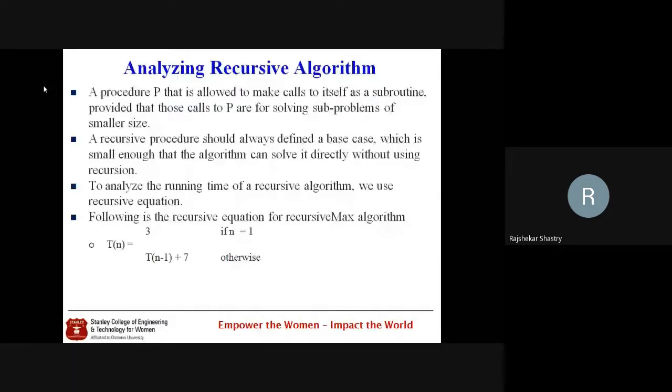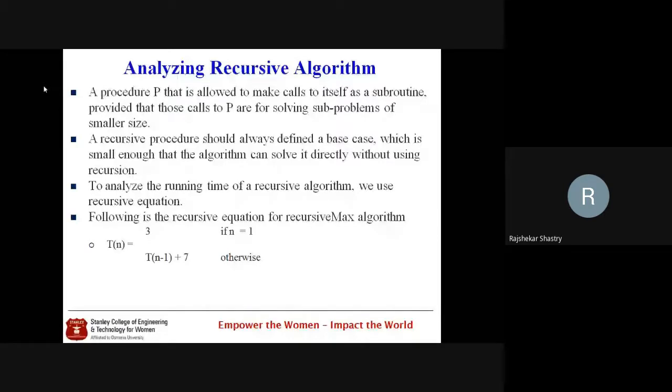Simplest is the substitution method. We go on substituting the n value until it reaches a base case. Once it reaches base case 1, if n minus 1 becomes 1, there we directly replace that value with 3. With the help of that, we can easily solve.